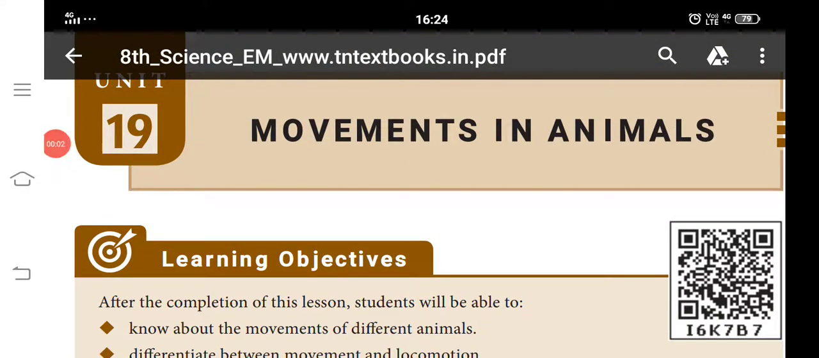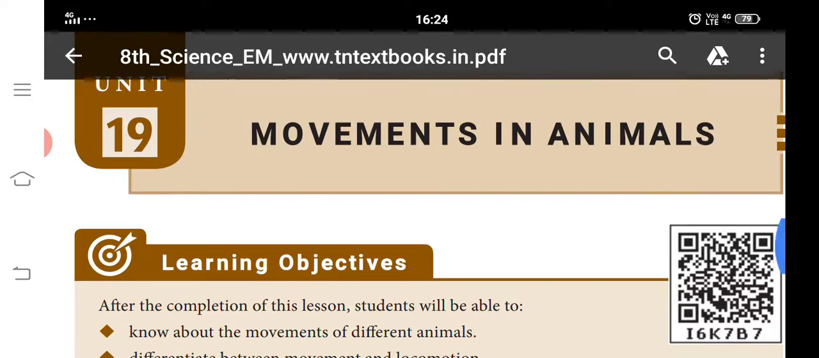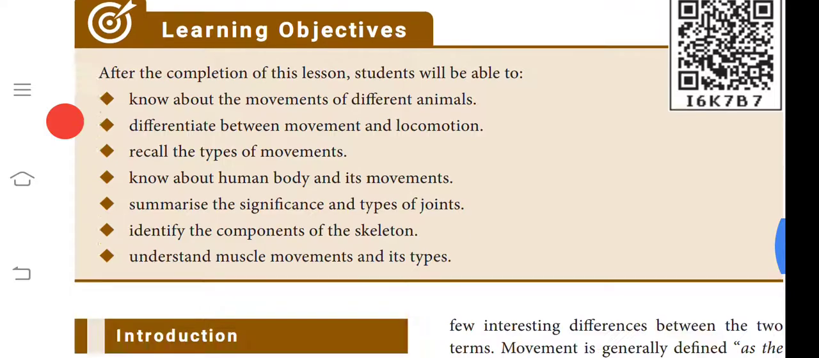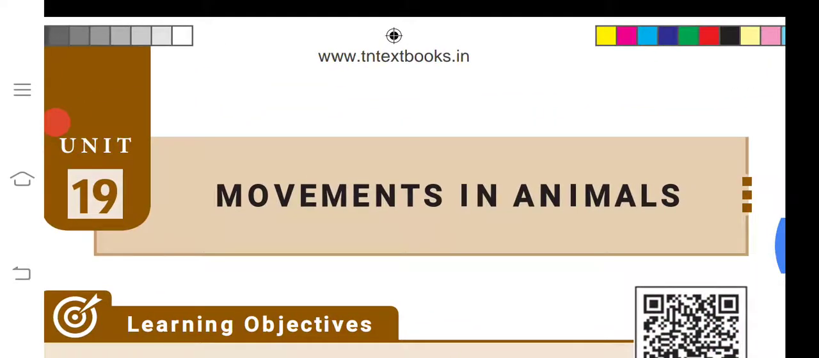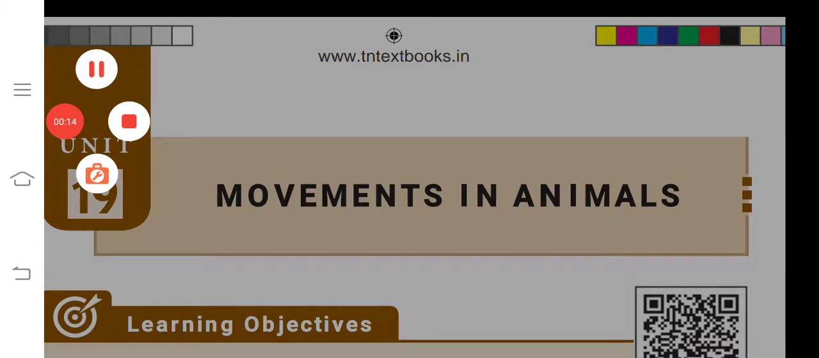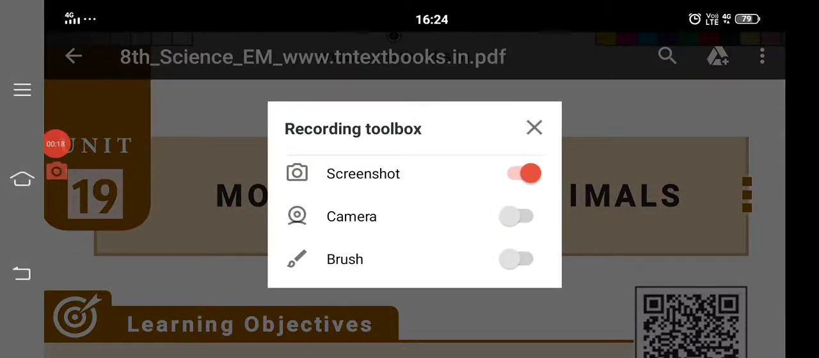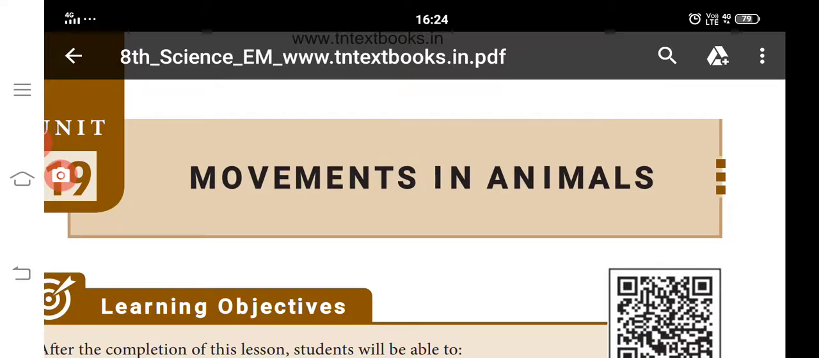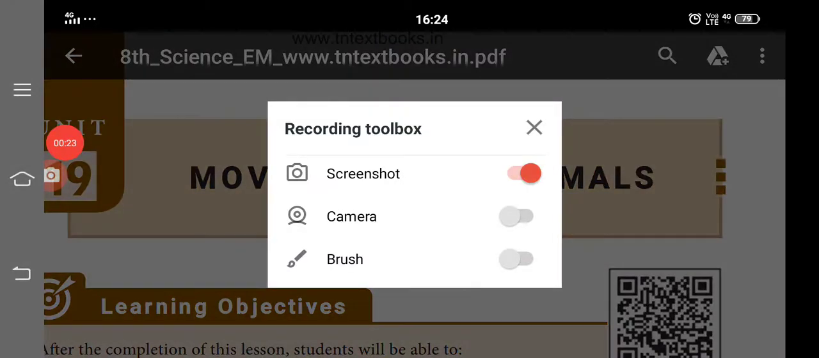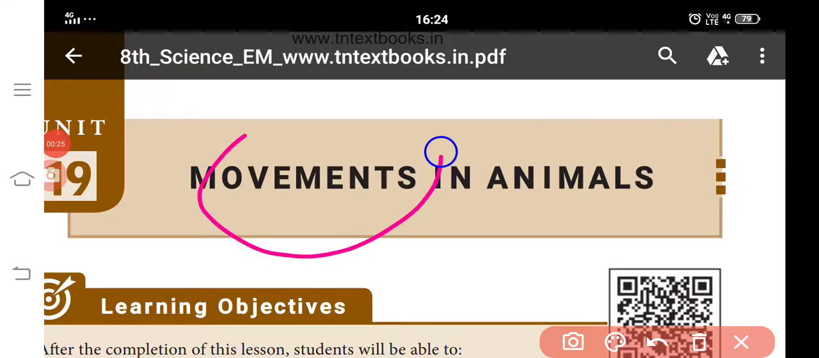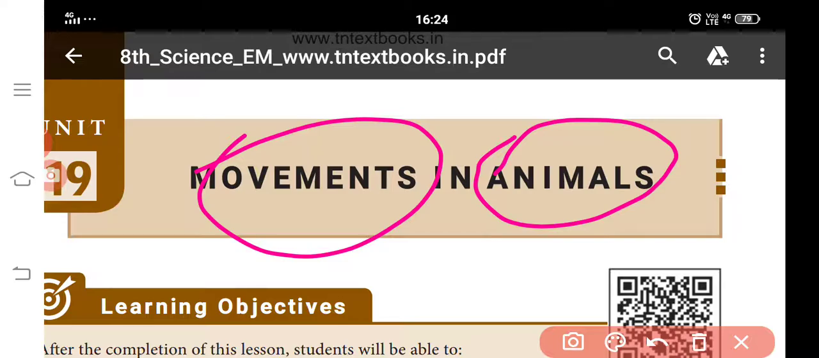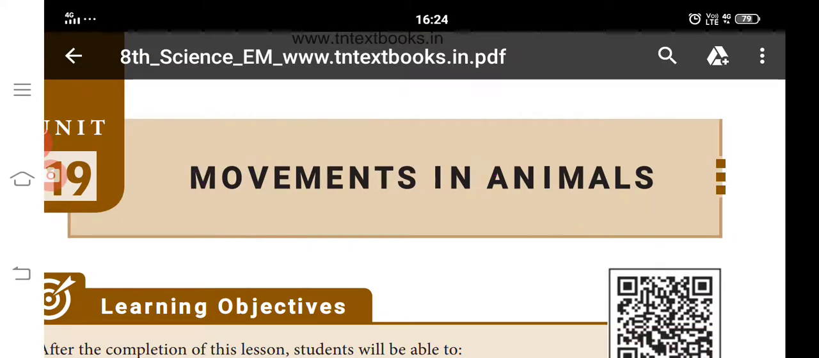We are discussing movements in animals. 8th Standard Science, Unit 19. Movements in animals. What is the meaning of that lesson? So movement means moving from one place to another place. In this, animals, do you know that? We are animals. Do you understand?